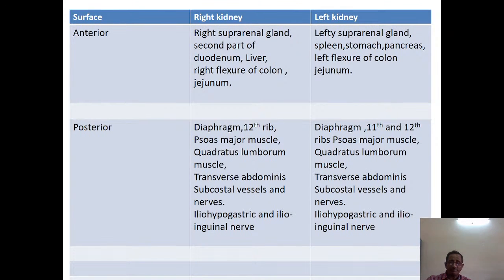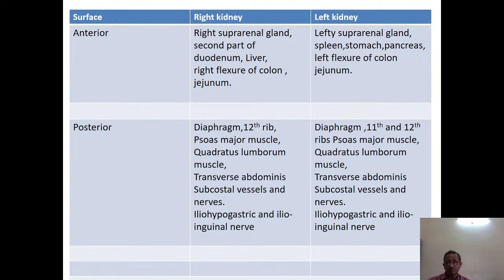Then on the posterior surface we have the diaphragm, common on both sides. The 12th rib is on the posterior surface of the right kidney, whereas on the posterior surface of the left kidney we have the 11th and 12th rib, because the left kidney is at a higher level compared to the right kidney.